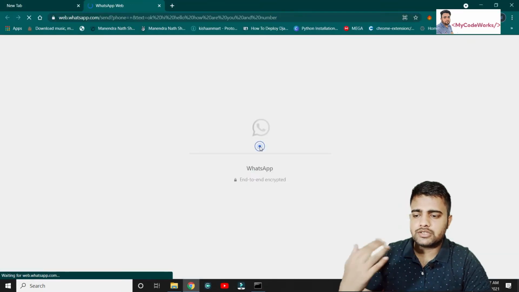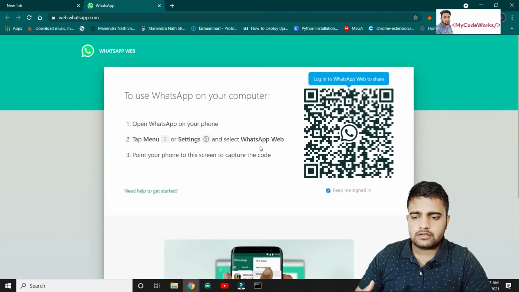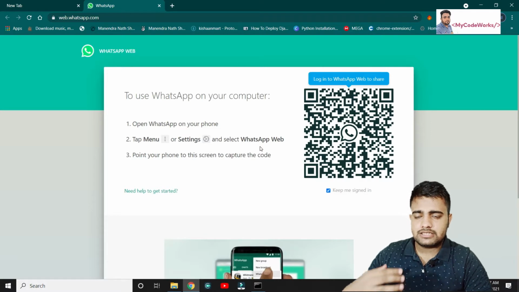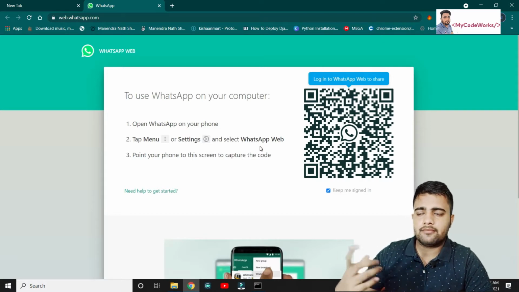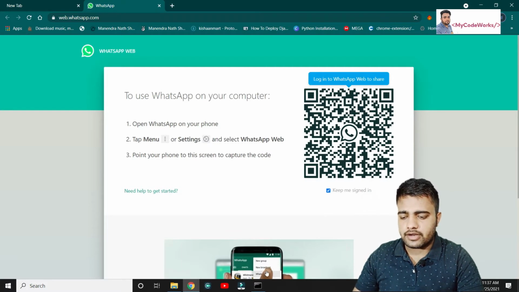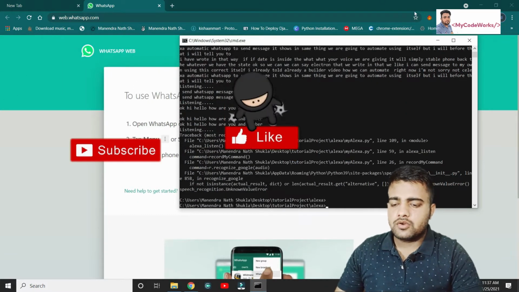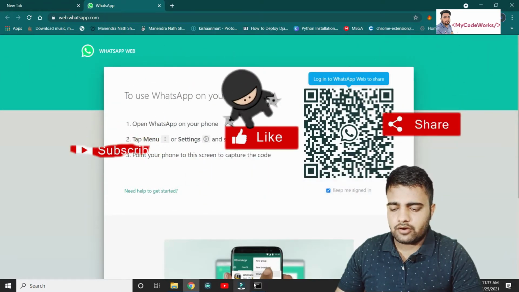As you can see, the WhatsApp app is open now. I haven't logged in to my WhatsApp here, but it's able to open WhatsApp because I have given the command to send a WhatsApp message. So this is how it's going to work, and we can build our own Alexa. So we are going to close it right now and build our own.